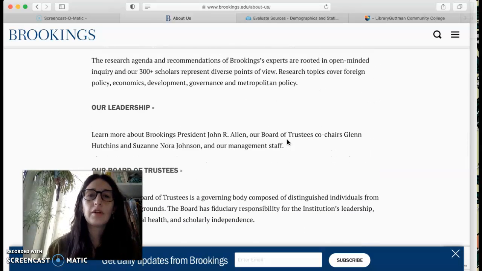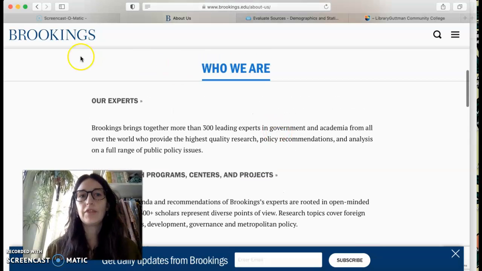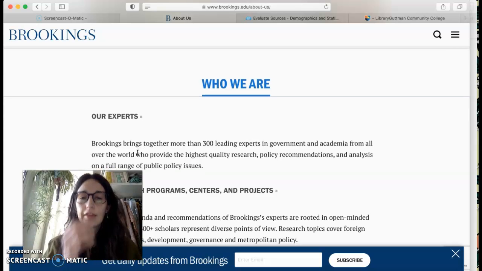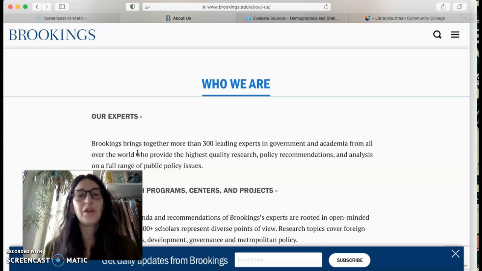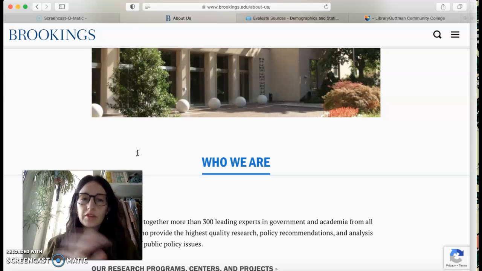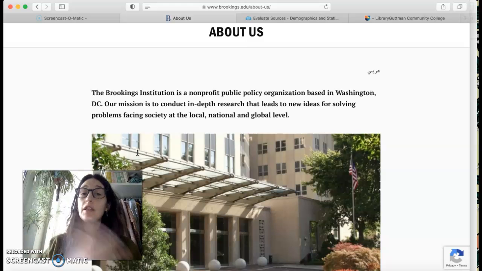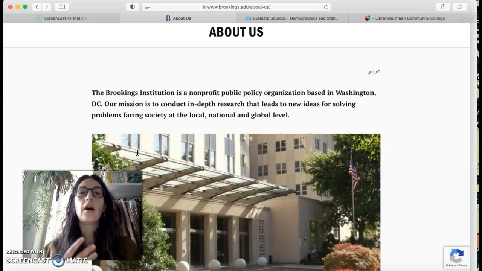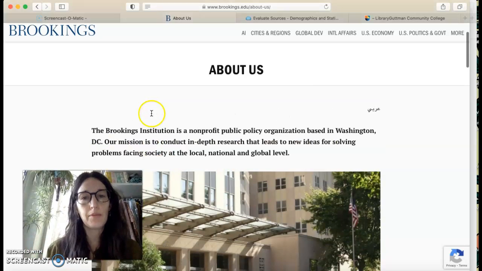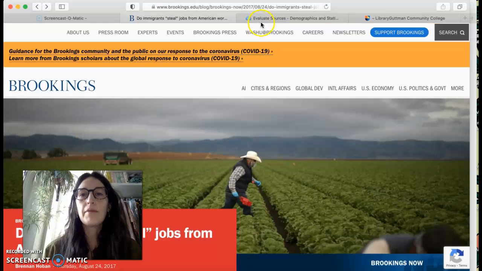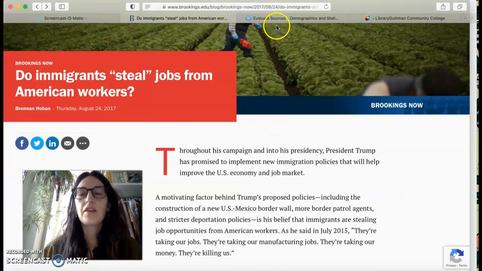If you were still unsure, what I would recommend doing is looking in a trusted news source like the New York Times or NPR and seeing if they've gotten any bad press, if your institute has, because there are many policy institutes or think tanks that are biased towards either the conservatives or the liberals. So you're trying to find one that is more centrist, that's not trying to push an agenda, but rather conduct independent research, meaning independent of government, to help create policies that benefit people. So, okay, I might be okay with the authority of this source.